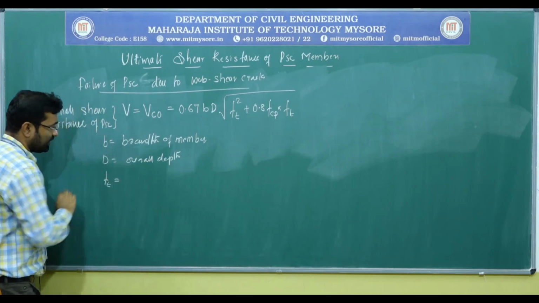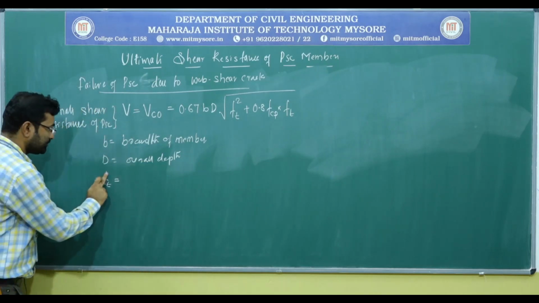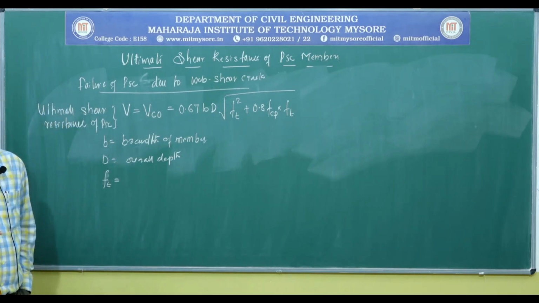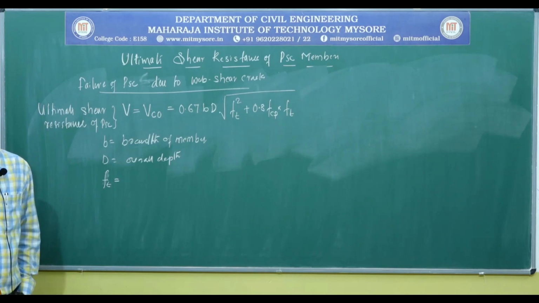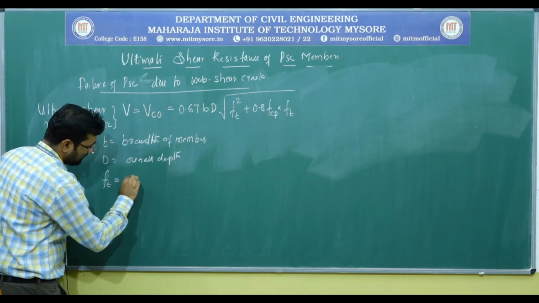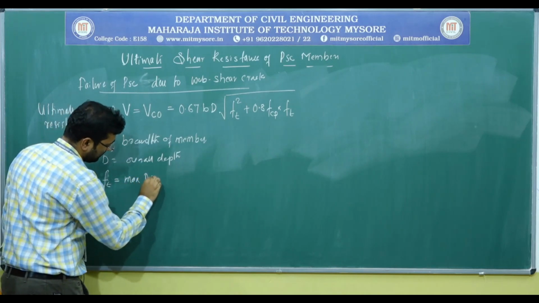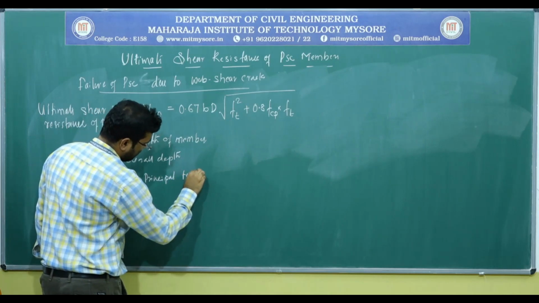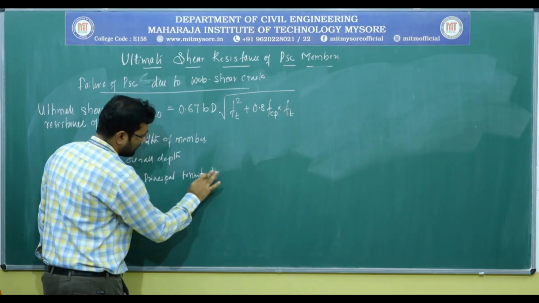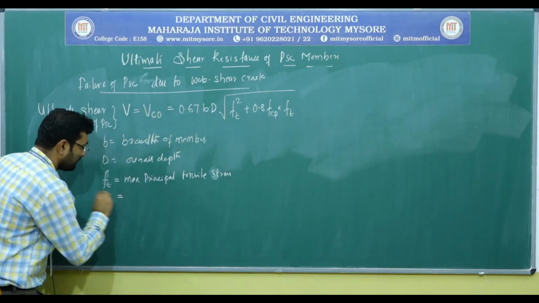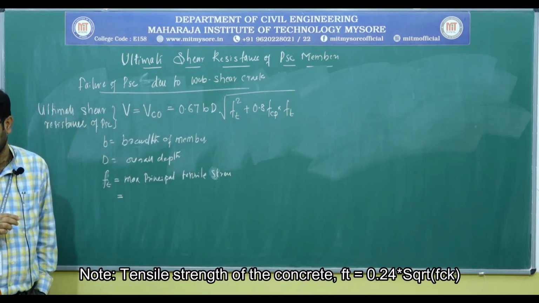The next one, ft, is the maximum principal tensile stress of concrete, which is found from the formula 0.24 fck.